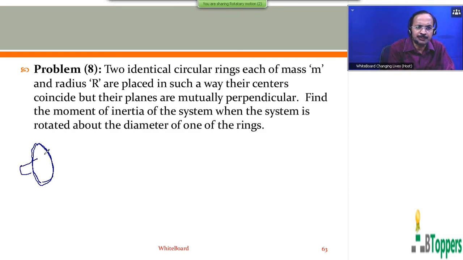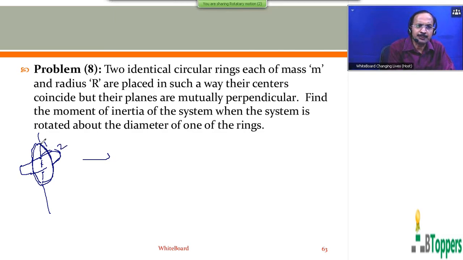The two rings are arranged in mutually perpendicular planes. Therefore, the diameter of one of the rings will become the central axis for the other ring. We number the rings as 1 and 2.